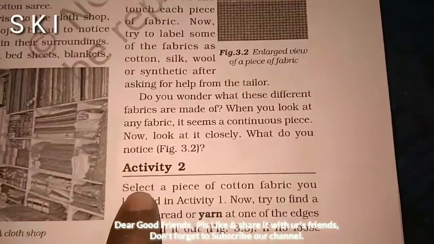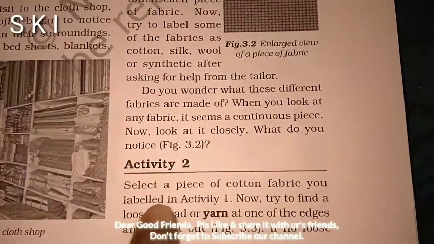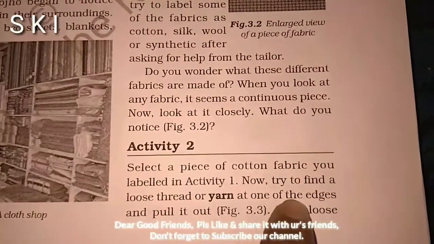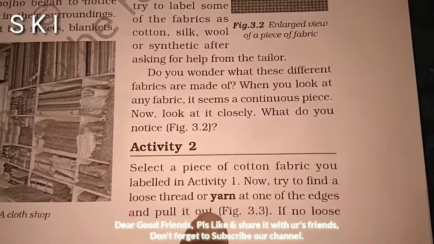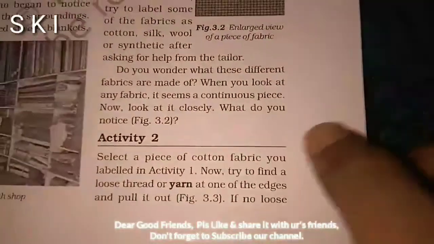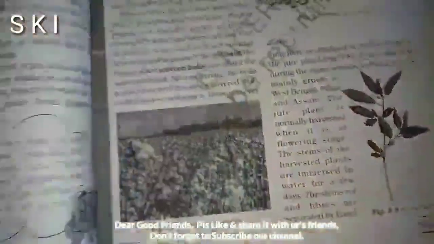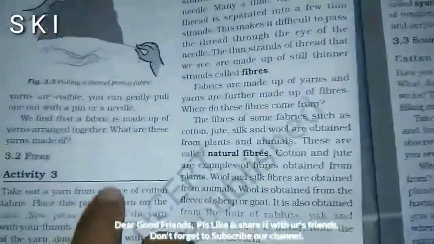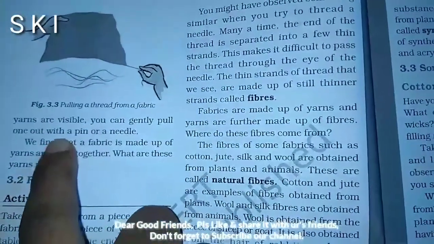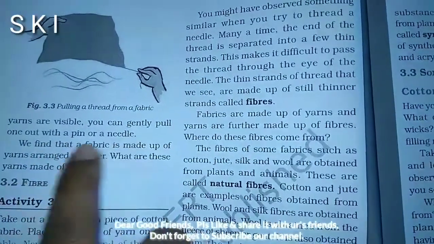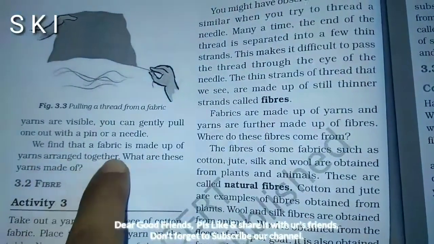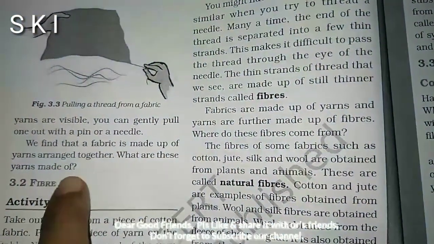Activity 2. Select a piece of cotton fabric you labeled in Activity 1. Now try to find a loose thread or yarn at each one of the edges and pull it out. Figure 3.3. If no loose yarn is visible, you can gently pull one out with a pin or needle. We find that fabric is made of yarns arranged together. What are these yarns made of?